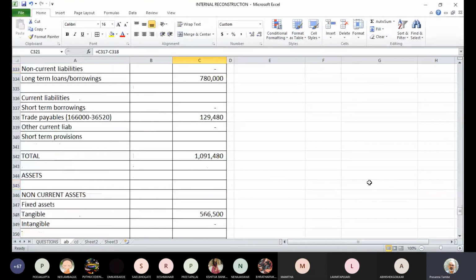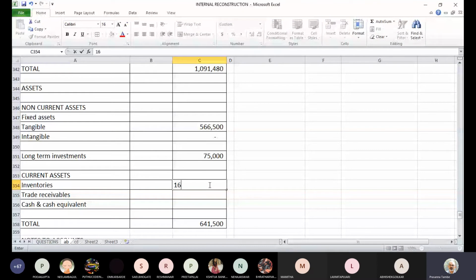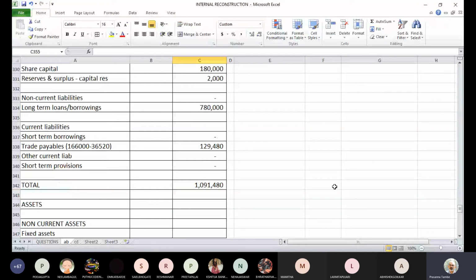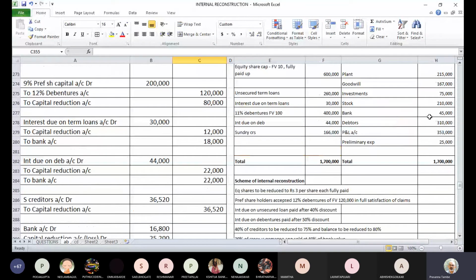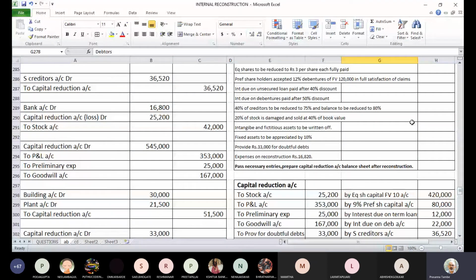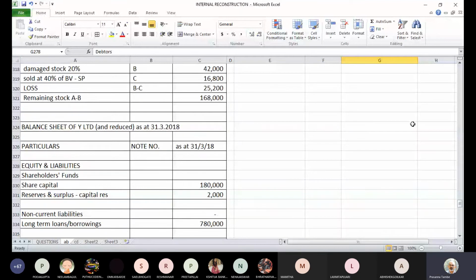Then trade receivables, we have made a provision. Original balance is how much as per the last balance sheet? It is 3,10,000, and we made a provision for 33,000 rupees as provision for doubtful debts. So we can prepare a note for that. Trade receivables.